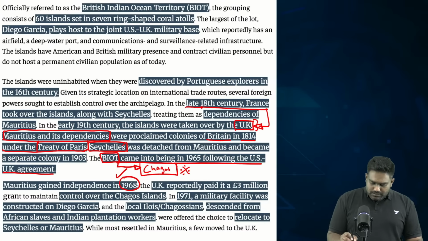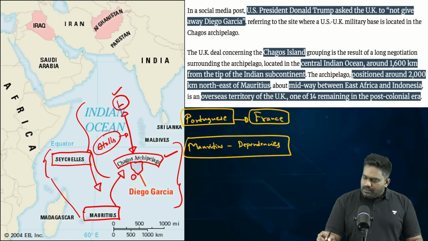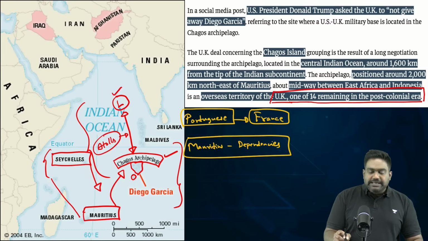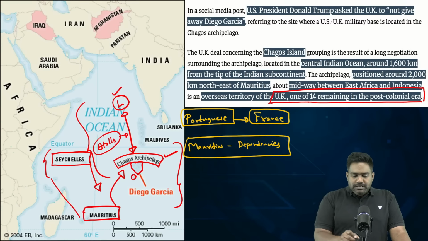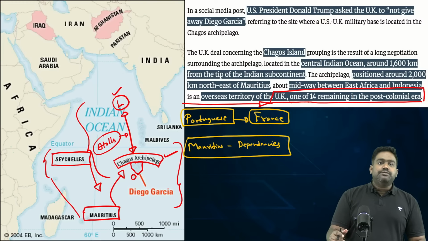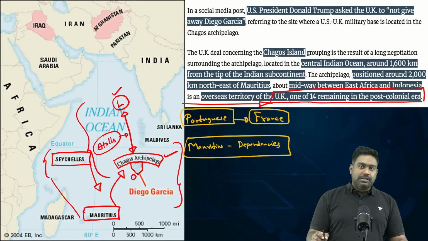There are at least 14 such remaining British colonies across the world. Even France is no less. France also maintains such overseas territories in the Indian Ocean and even in the Pacific Ocean. So Britain retained Chagos as part of its overseas territory in the Indian Ocean, known as BIOT.